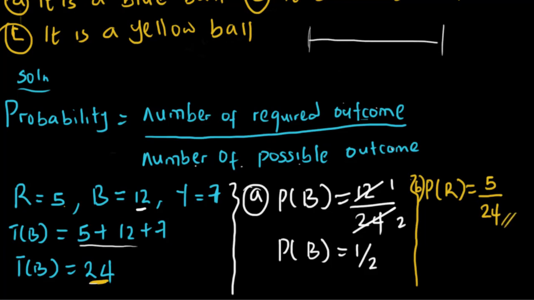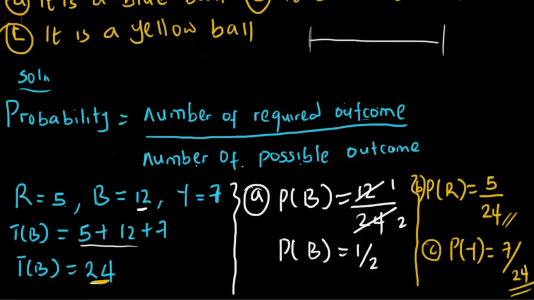Do you understand this? Then lastly, what's the probability of picking a yellow ball? How many yellow balls do we have? We have 7 yellow balls. What's the total number of balls? 24. Now remember, we said that the limits for probability of an event is 0 and 1.